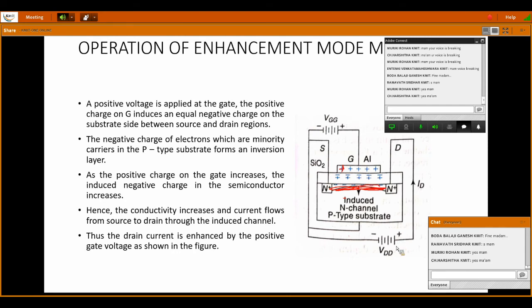Okay, now the VDD supply is also given. Due to this VDD supply, what happens? Earlier, initially, there was no channel in the enhancement mode MOSFET. There is no channel.